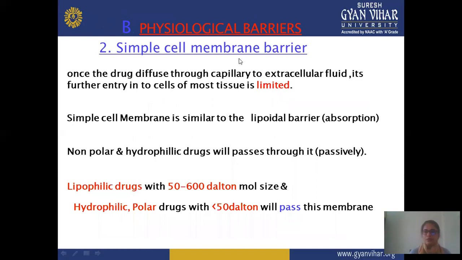Second is the simple cell membrane barrier. Once the drug diffuses from capillary to extracellular fluid, its further entry into the cells of most tissue is limited. In the previous slide, we already saw that there are two steps. First, the drug passes from capillary to extracellular fluid, and then from extracellular fluid to intracellular fluid by crossing the cell membrane. And all drugs do not cross this cell membrane easily. There is also a limitation for crossing this membrane to reach the second step.